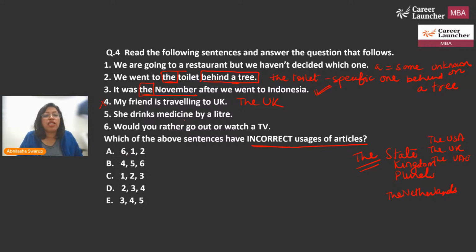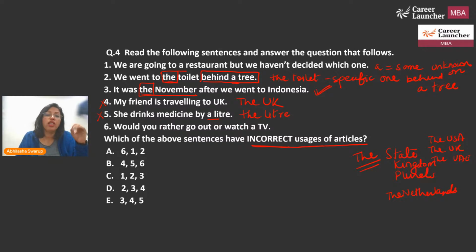She drinks medicine by a liter. No, the idiom is by the liter. Okay, when I say by the liter, it's a unit. So by the liter, not by a liter. So therefore 5 has an error.